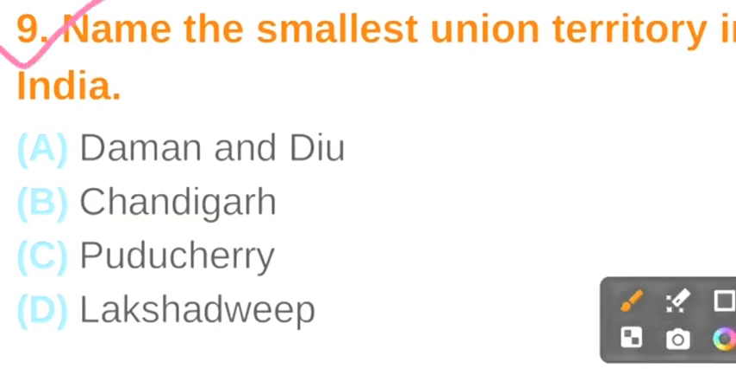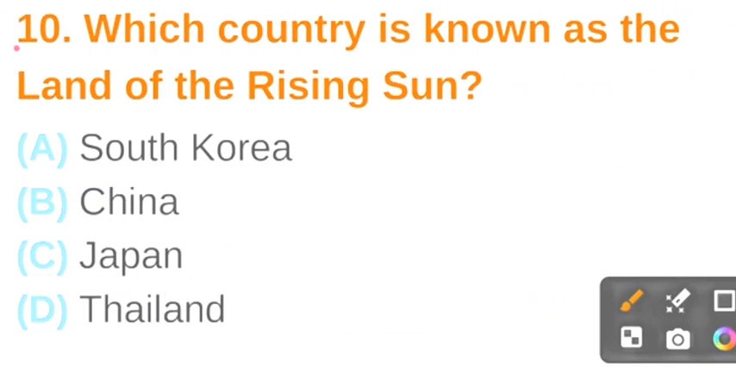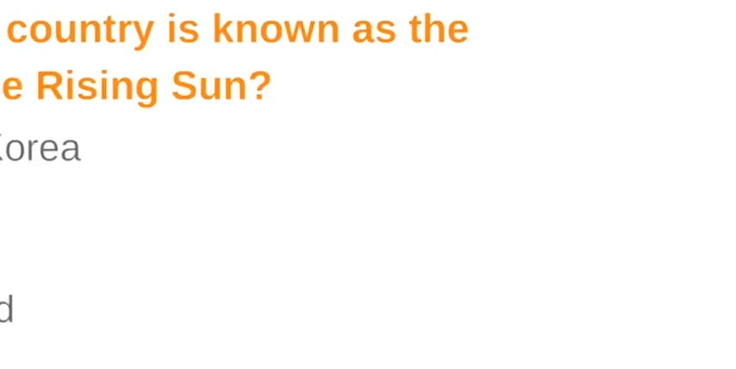Question number 9. Name the smallest union territory in India. The correct answer is option D, Lakshadweep. Question number 10. Which country is known as the land of the rising sun? The correct answer is option C, Japan.